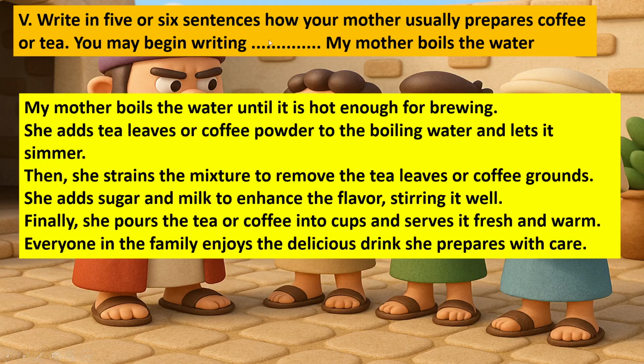Fifth one, write in 5 or 6 sentences how your mother usually prepares coffee or tea. You may begin writing: My mother boils the water. My mother boils the water until it is hot enough for brewing. She adds tea leaves or coffee powder to the boiling water and lets it simmer. Then she strains the mixture to remove the tea leaves or coffee grounds. She adds the sugar and milk to enhance the flavor, stirring it well. Finally, she pours the tea or coffee into cups and serves it fresh and warm. Everyone in the family enjoys the delicious drink she prepares with care.